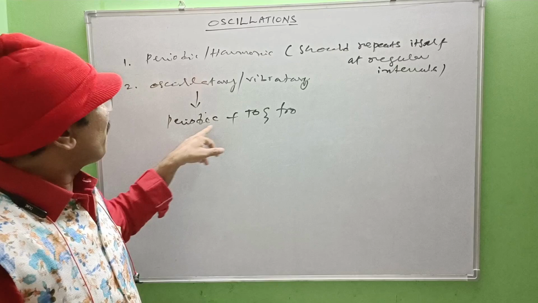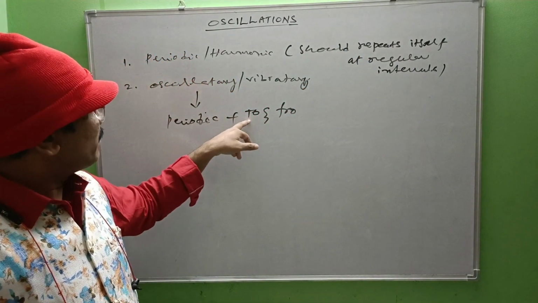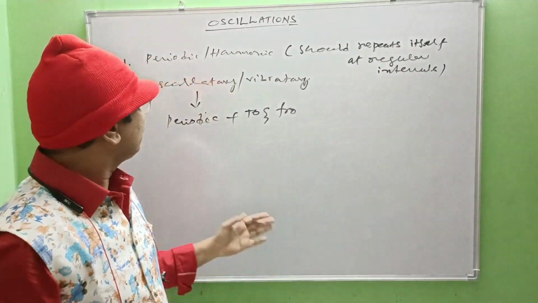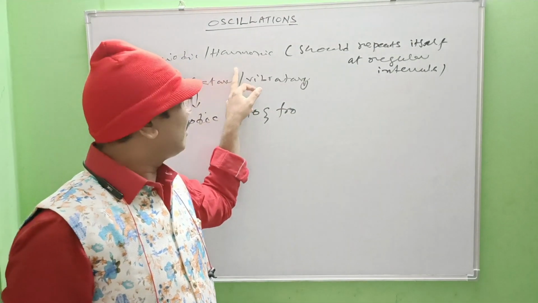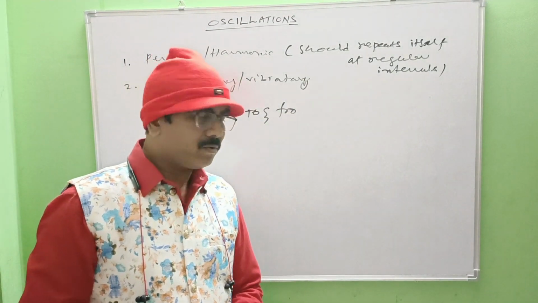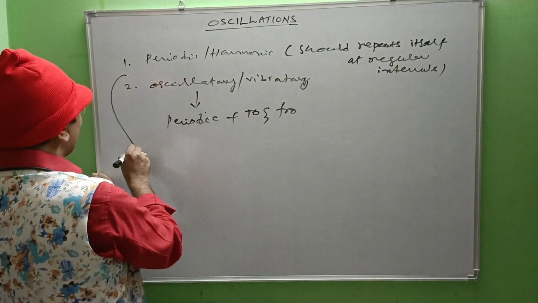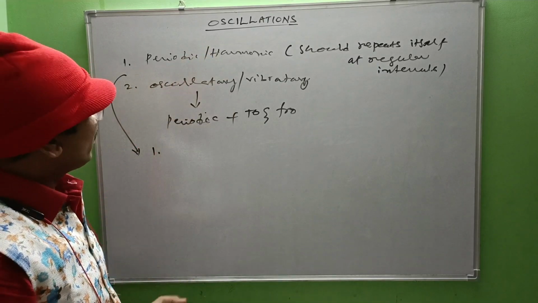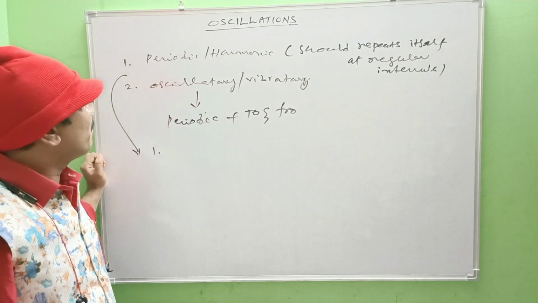Apart from that quality, for oscillatory the motion must be to and fro or back and forth. That's why all oscillatory motions are said to be periodic, but the converse may not be true. Why? What are the examples for periodic or harmonic motion?